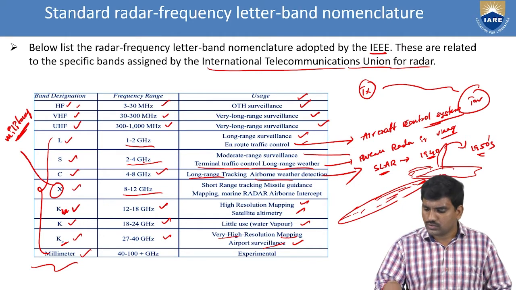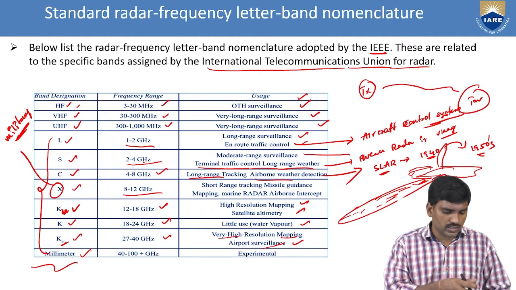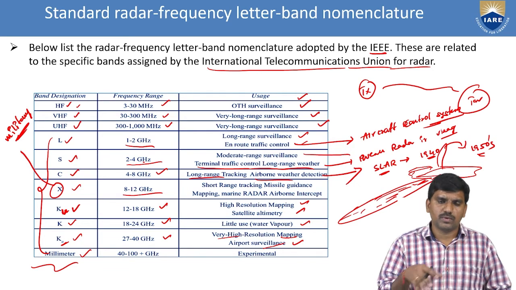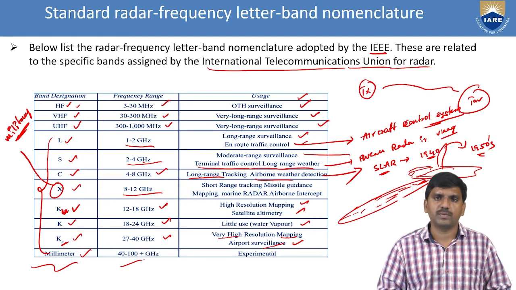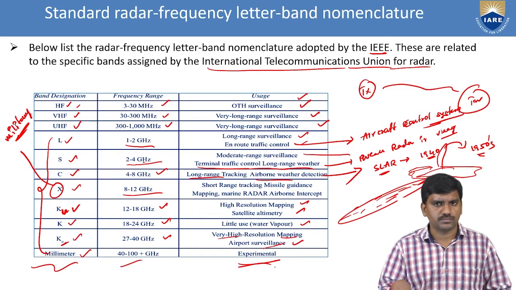In order to develop some current applications in radar technology, millimeter frequency bands are being used. The range for millimeter band is 40 to 1000 plus gigahertz. It is for experimental purposes. Right now we are using some millimeter frequency bands to develop current applications in radar technology.